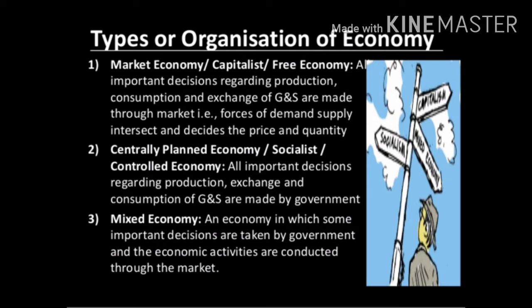In statistics, we learned the meaning of economy. So economy is a system in which people get a living to satisfy wants through production, consumption, investment, exchange. So this is the meaning of economy. So now we are going to learn the types of economy. There are three different types of economy to live. So we shall discuss that. The three types of economic systems are market economy, centrally planned economy and mixed economy.